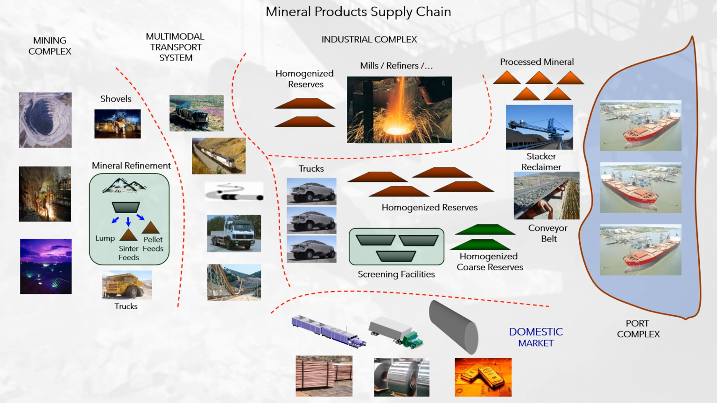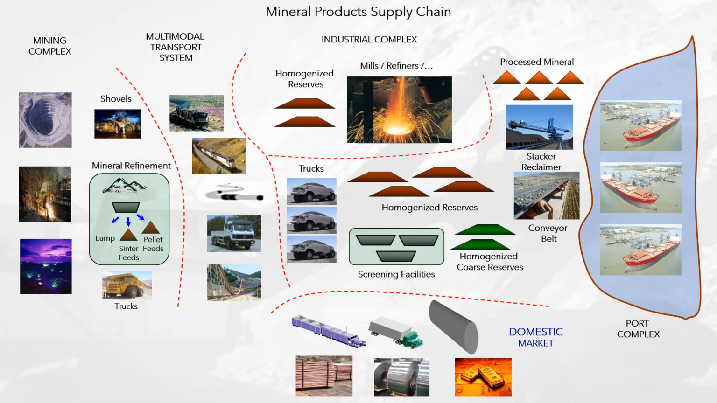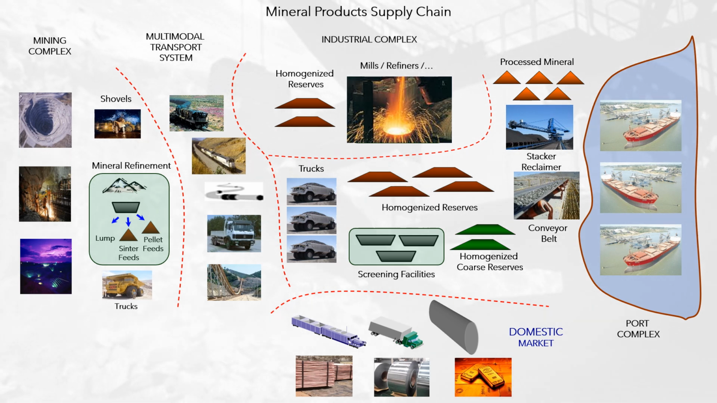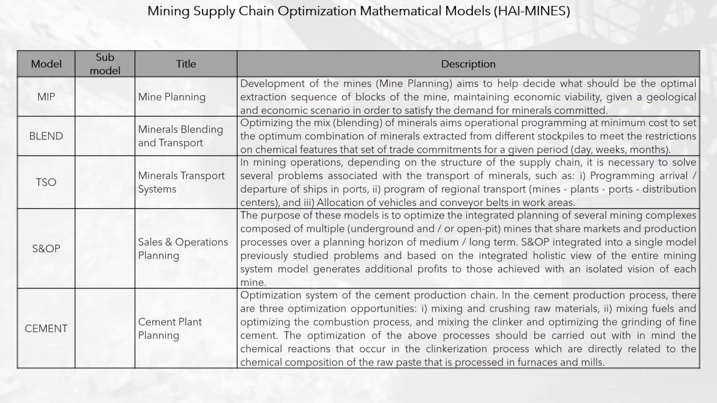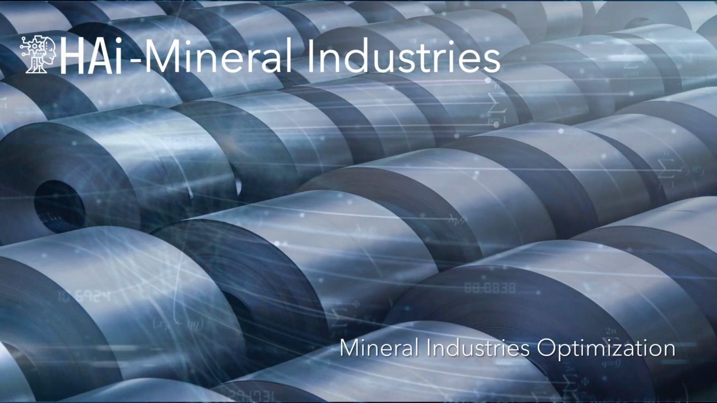The diagram presents the different links in the supply chain of minerals and their derived products. These links are mining complexes, multimodal transport system, industrial complexes, ports and maritime transport, and markets for mineral products. The table presents the models developed by HI for mining supply chain optimization. Mineral industries optimization.